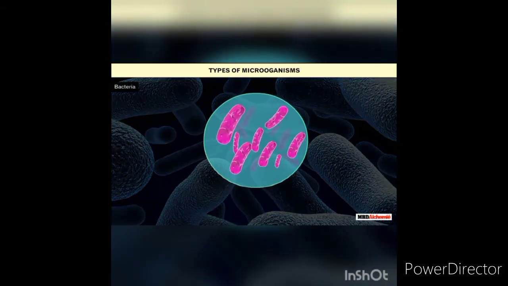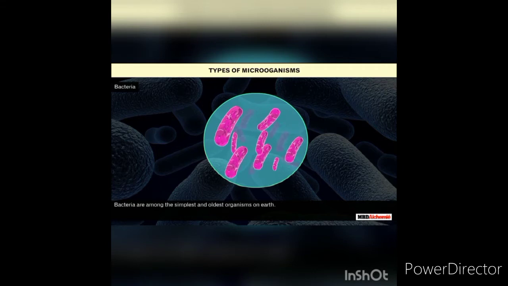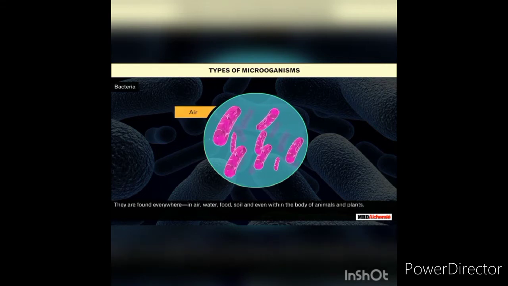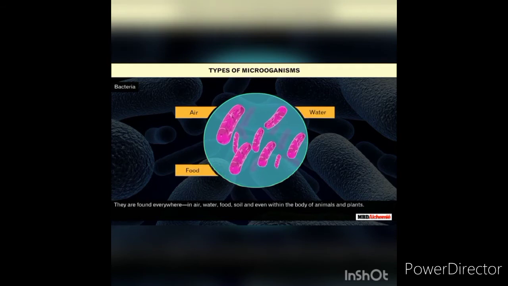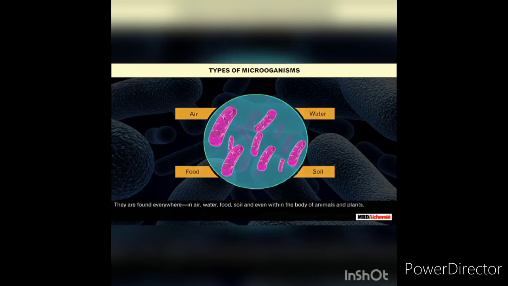Bacteria. Bacteria are among the simplest and oldest organisms on earth. They are found everywhere, in air, water, food, soil, and even within the body of animals and plants.